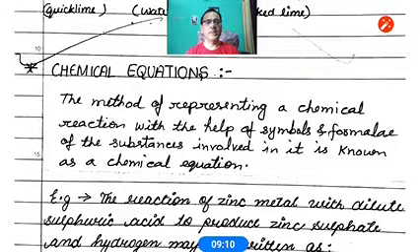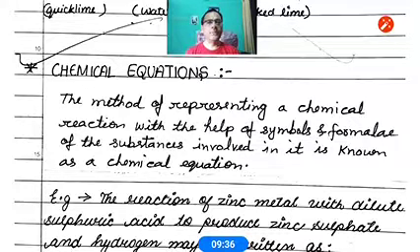We show reactions in the form of symbols and chemical formulas. Zinc's symbol is Zn, sulfuric acid is H2SO4, zinc sulfate's chemical formula is ZnSO4, and hydrogen is represented as H2. If we show a chemical reaction in the form of symbols and chemical formulas, that is called a chemical equation.